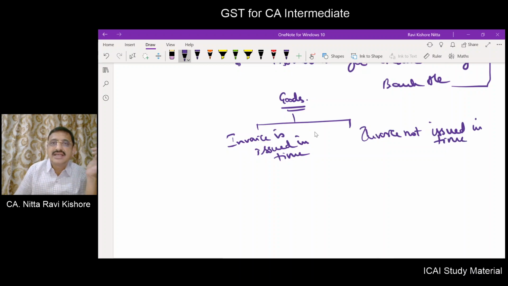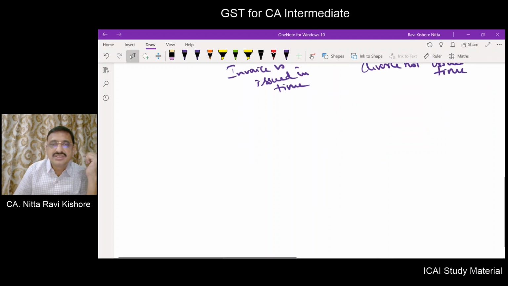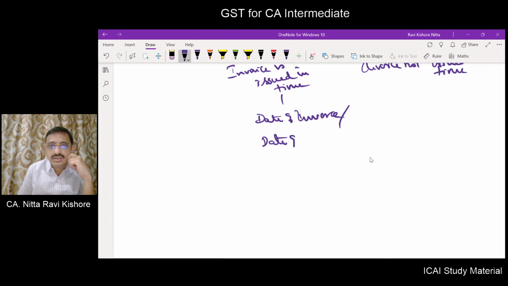Means time as prescribed under section 31 of the CGST Act. If invoice is issued in time, then date of invoice or date of payment, whichever is earlier.